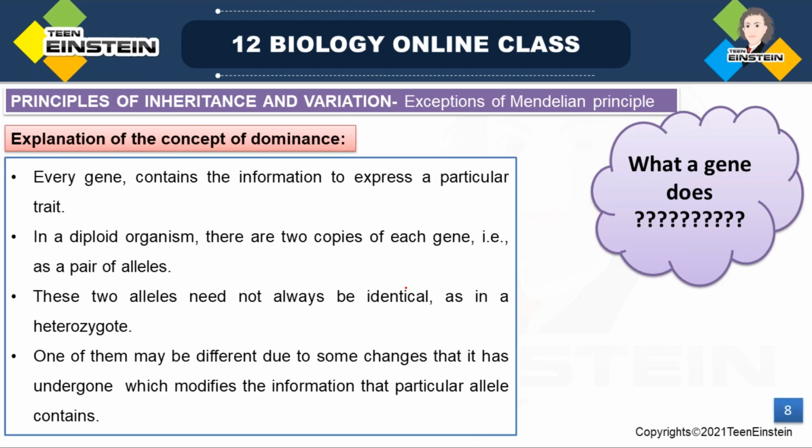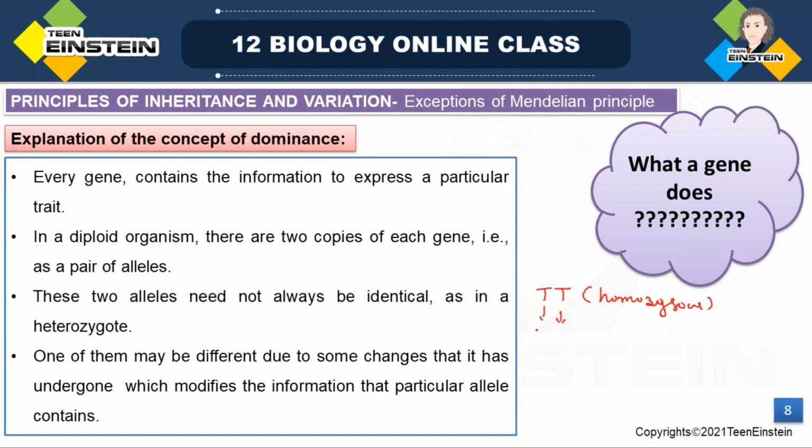In homozygous condition, these alleles will be similar, like capital T, capital T, as we told just now. Homozygous means both alleles are similar. There won't be any difference between alleles. So if both alleles are similar, definitely their expression will also be similar, right?